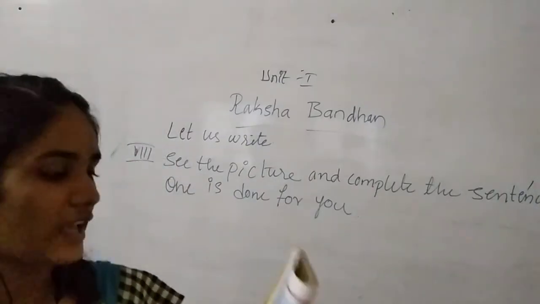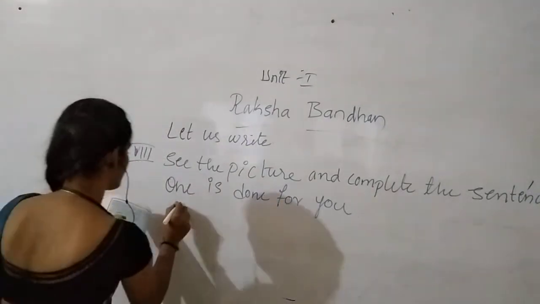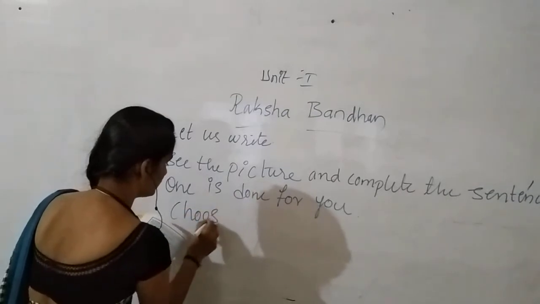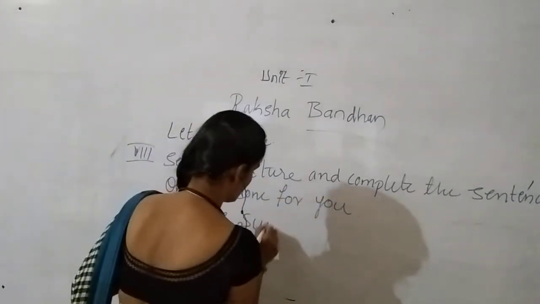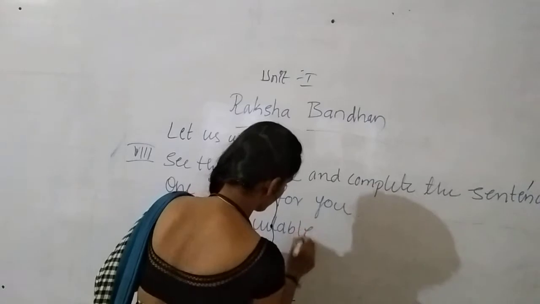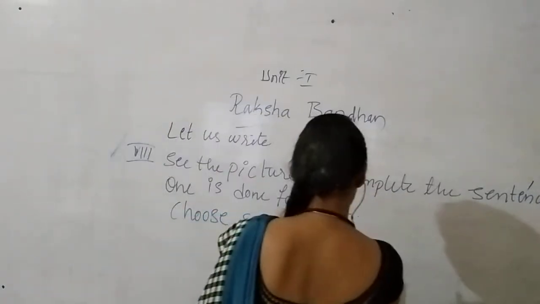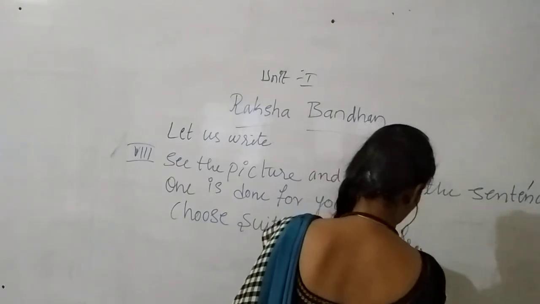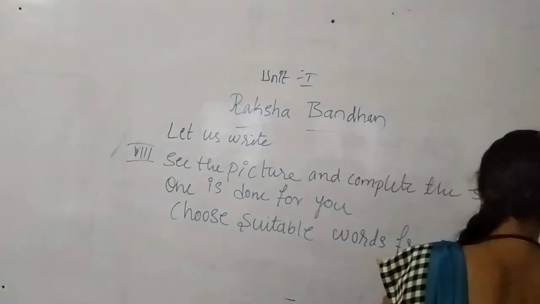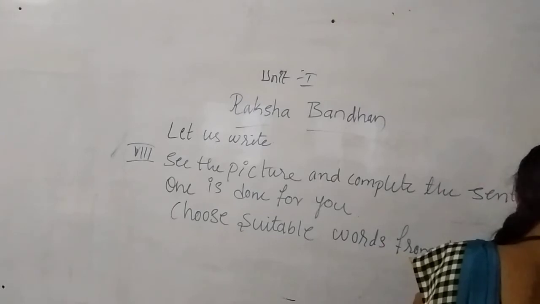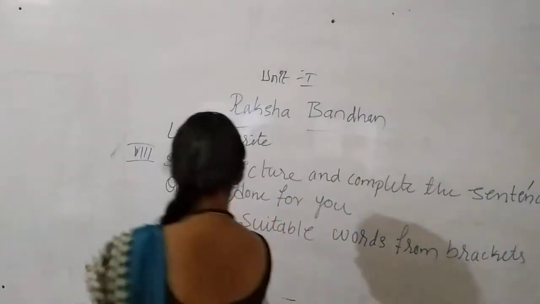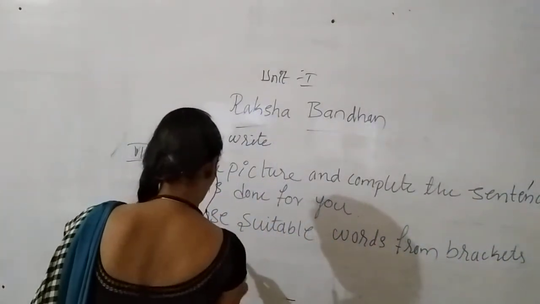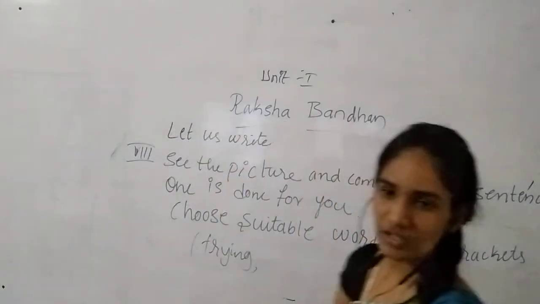For example, they have given the options here, the action words. What we have to do is choose the given words for the blanks. Which are those words? Trying is one word.